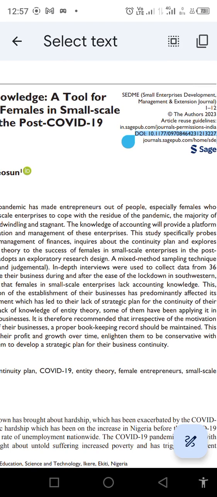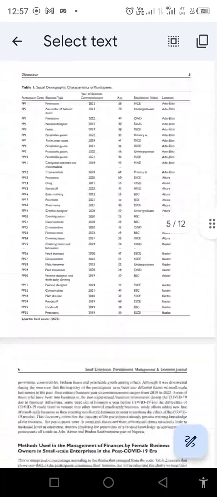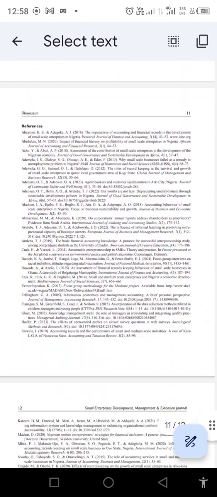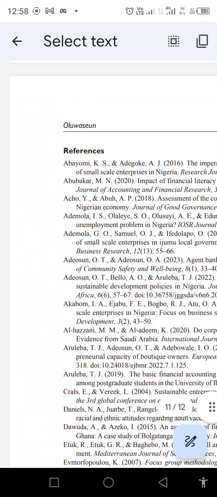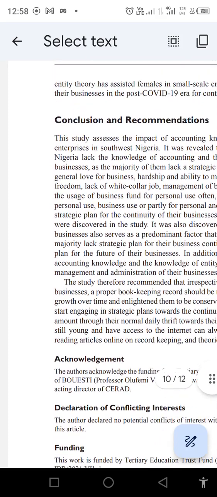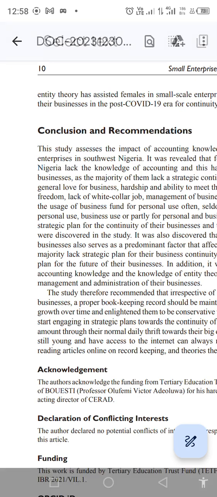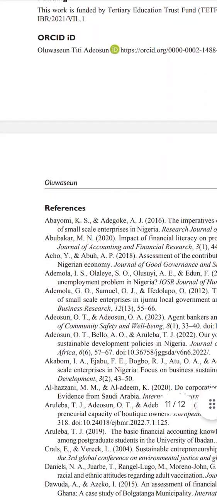I am not going to reference this particular one, but I am going to show how the references inside this journal article were made. So let's go back to our references section. These are the references, which, like I said, often come last. I hope you can see the conclusion and recommendation here. This is a peculiarity of the journal article writing style: it wasn't signposted as chapter 5, you see, chapter 5 is not there. After that, we have the references here.